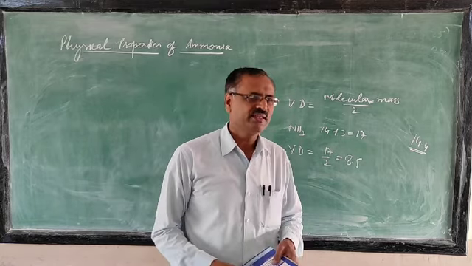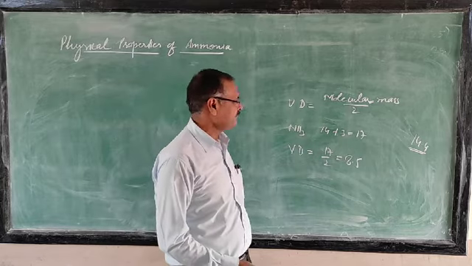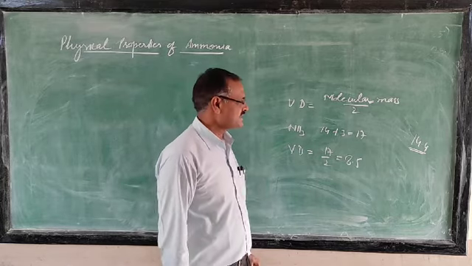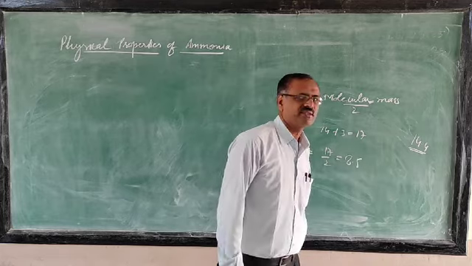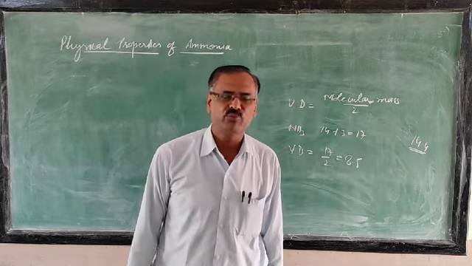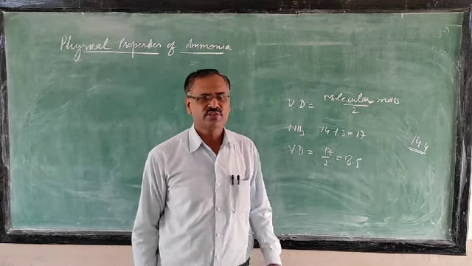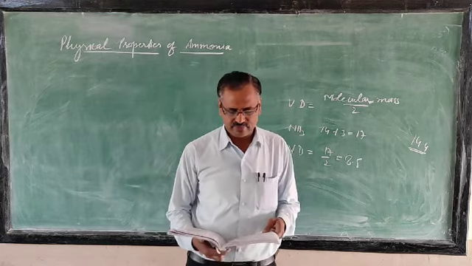So it is very easy for any gas to calculate the vapor density. If the vapor density is less than 14.4, it is lighter. If it is more than 14.4, it is heavier. So this ammonia is lighter than air.